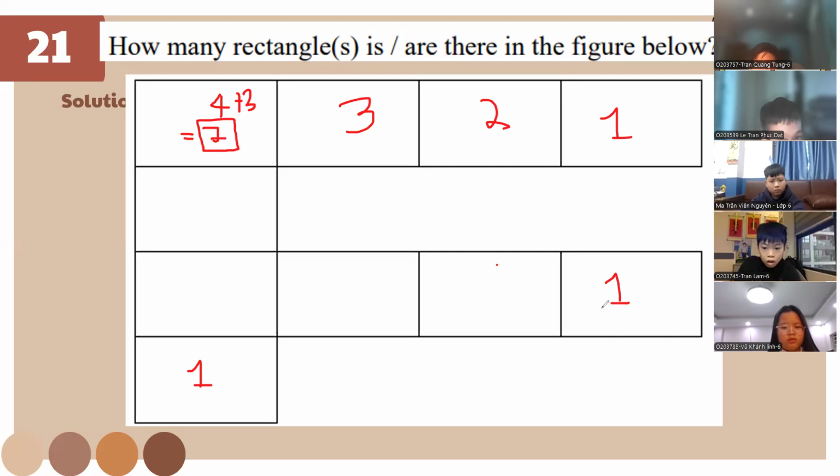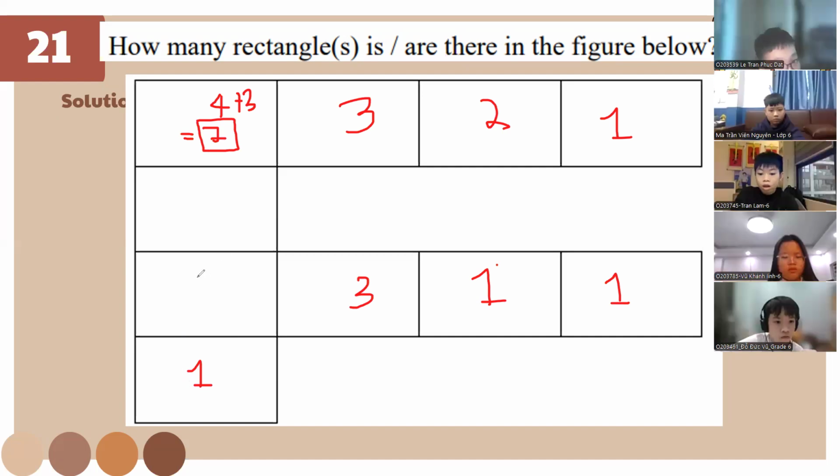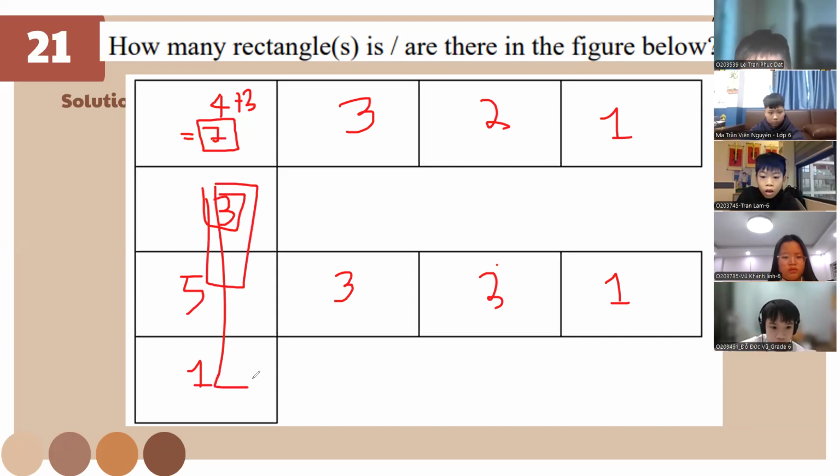Okay, we count this first. 1, 2, 3, 4, and 5. Okay? This one is 3 because it's 1, 2, and 3. Were you able to get that or you want me to repeat it again? I get it. Okay. So if you got that, we can just add 7 plus 3. This is 10 plus 2, 12 plus 1, 13, 16, and 21. So we have to plus all. Yeah, you need to plus all.